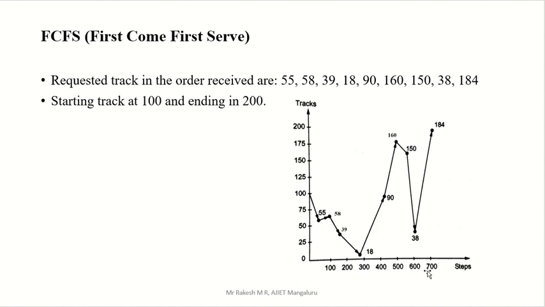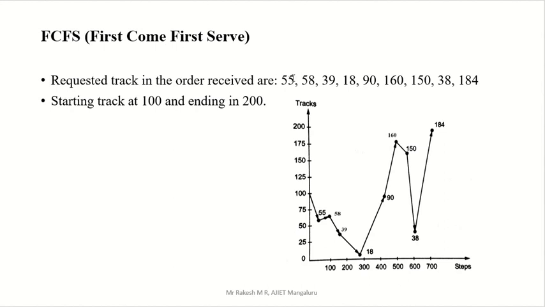So there is no need to mention the steps, you can ignore that, no problem, but the main thing is the track. Now we will start how to serve that. We have to serve these blocks, that's it. So first come first serve. The first come order is like this: this is the first one, that is the second one, this is the third one, and this is the fourth one, fifth one, like that. By using this algorithm, whichever came first, we have to serve.